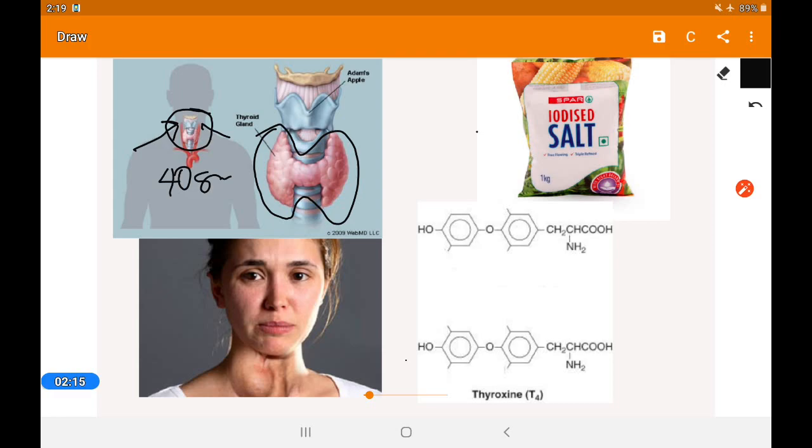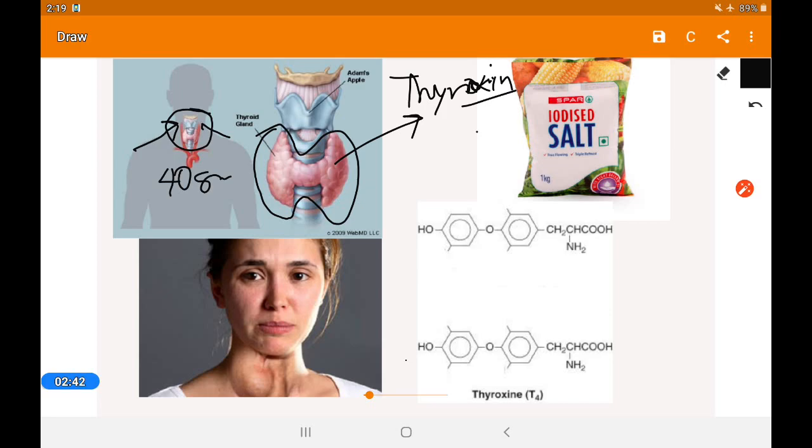One thing you have to understand is that the thyroid gland secretes some hormone like thyroxine. This thyroxine plays a very important role in metabolism, growth, reproduction, metamorphosis, various parts.